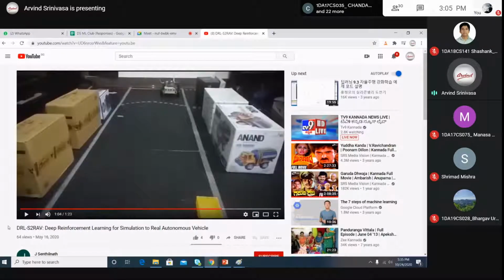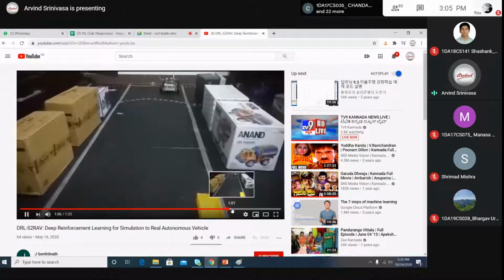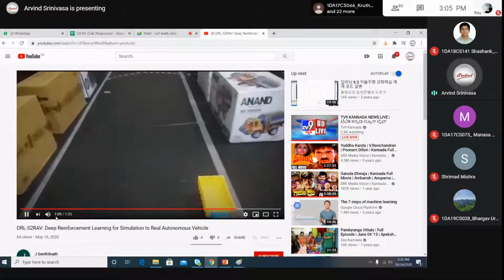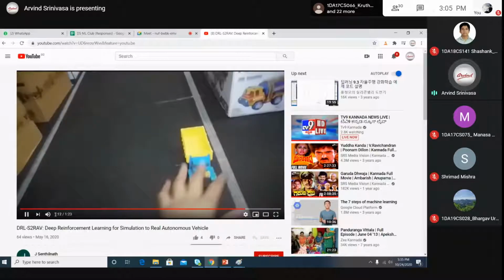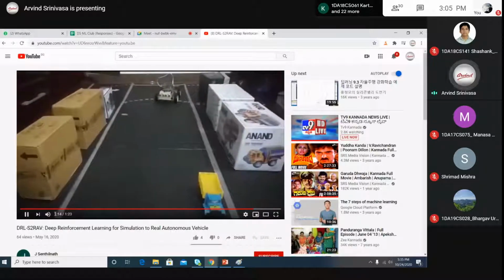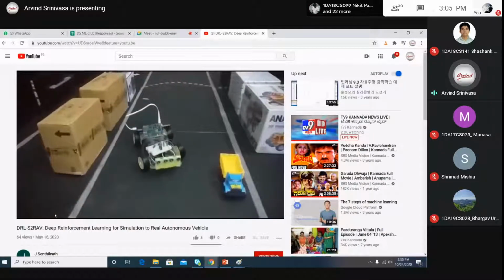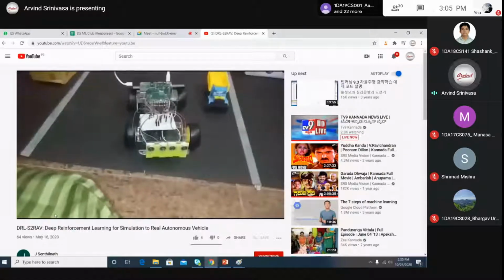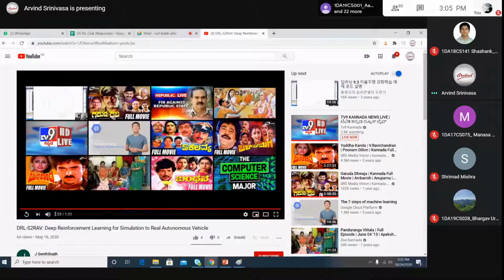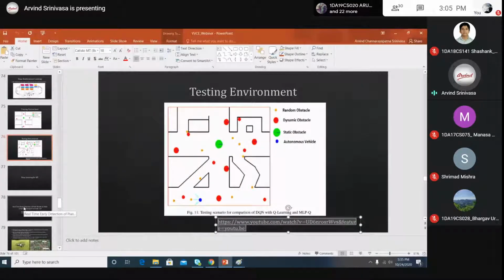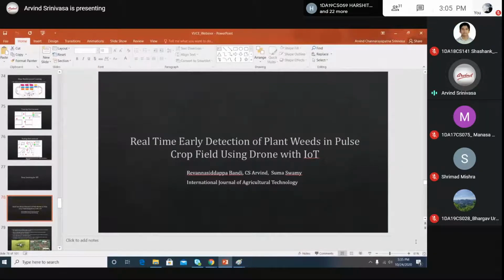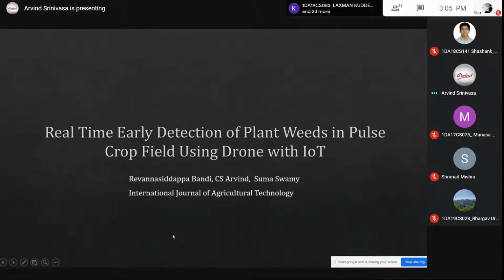This is a toy car that starts automatically and senses the obstacle with an ultrasonic sensor, and it turns, and again it senses, and it comes to a halt. Like this, you can build the toy obstacle car and everything. And this is one of the works done by me and your professor Revanna Sitappa.